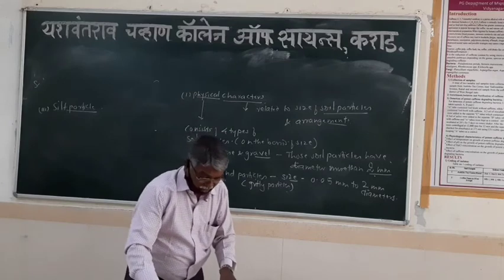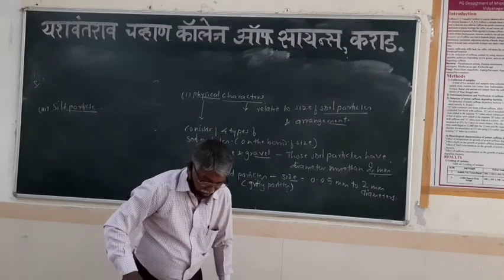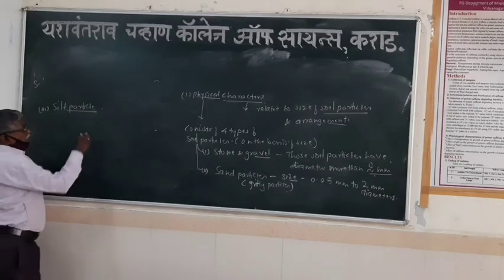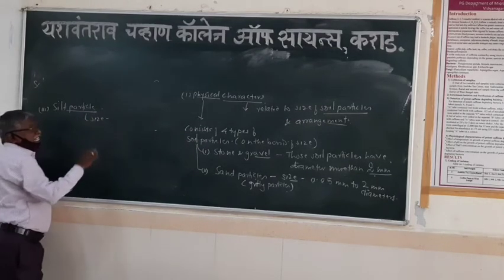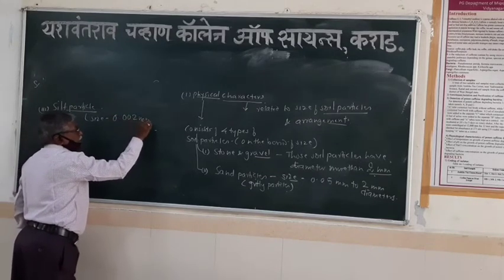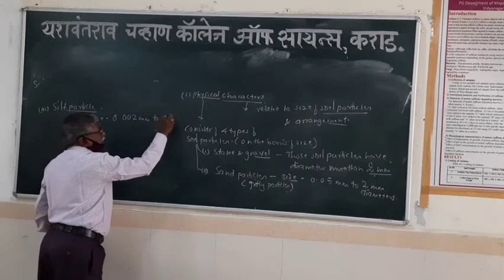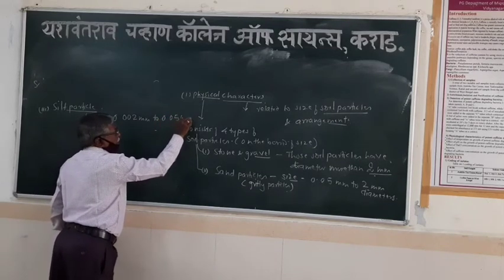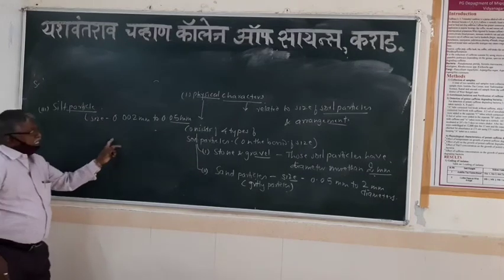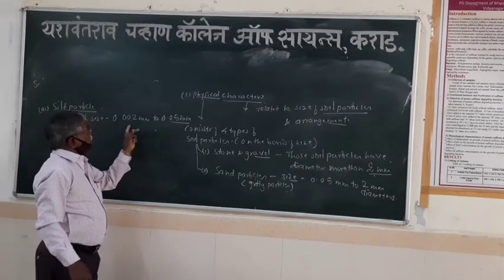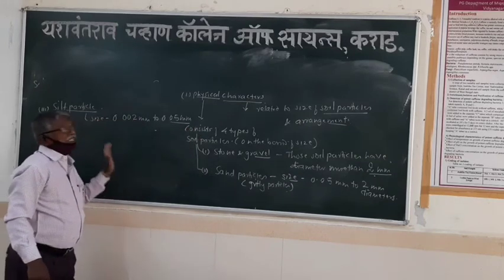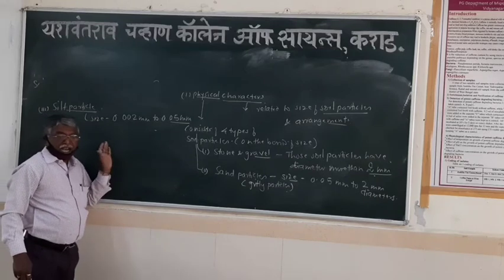The soil particles with a size between 0.002 mm and 0.05 mm. So all the soil particles in this range are the silt particles.